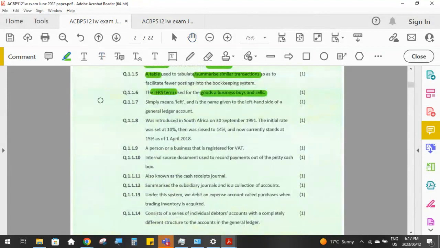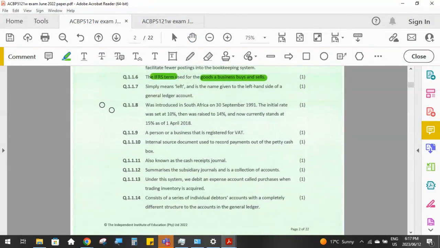And you have to get that word correct to get the mark. And then this word that they want for this mark simply means left. And it's the name given to the left-hand side of a general ledger account. So remember, your general ledger accounts are those accounts that we call the T accounts.